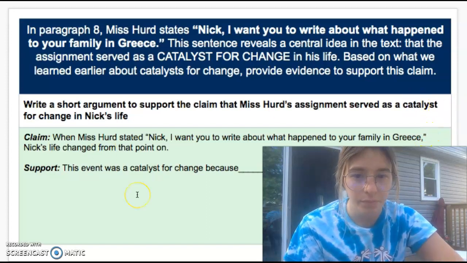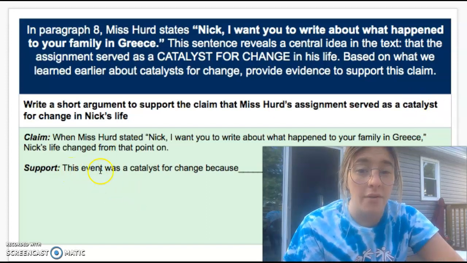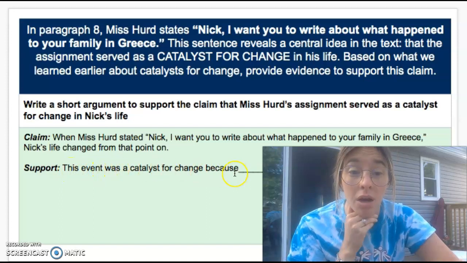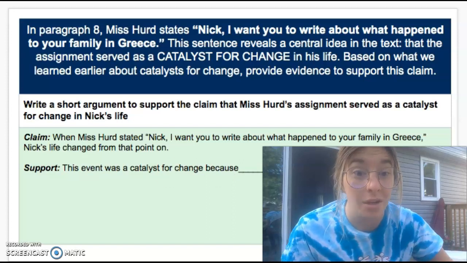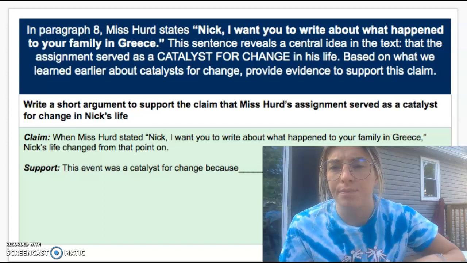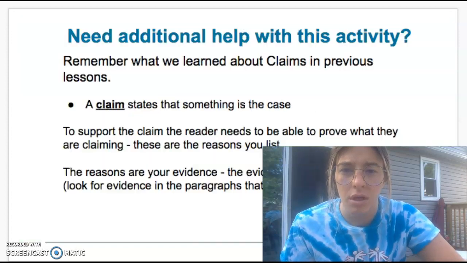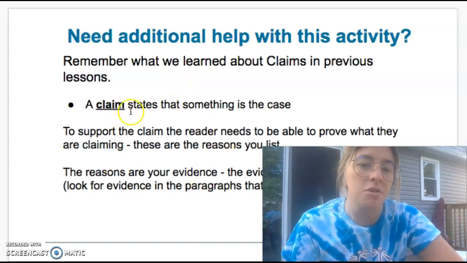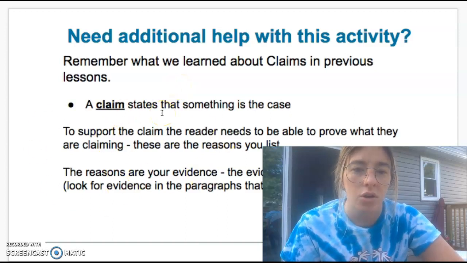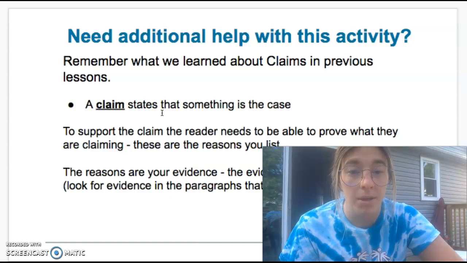But this event was a catalyst for change because now you're explaining your point and your evidence. How does your evidence relate to your point? So they did a lot of the work for you. All right, so if you need additional help with this activity, remember we learned about claims in previous lessons. This is just an overview, again, of what a claim is.